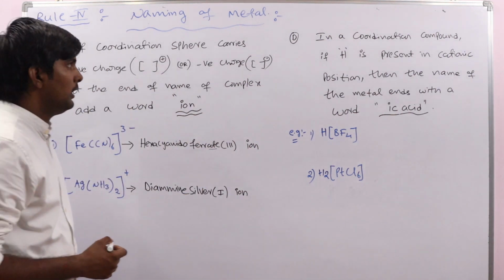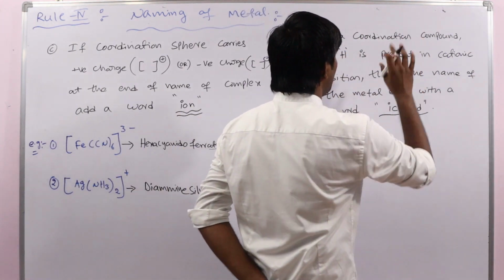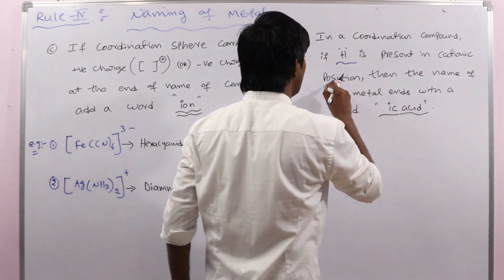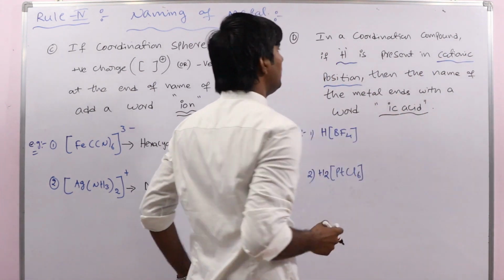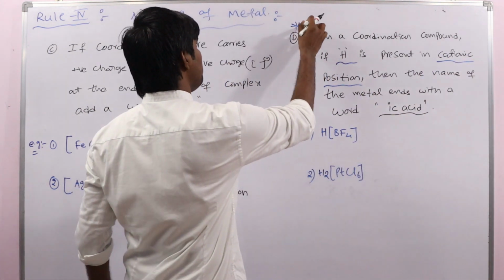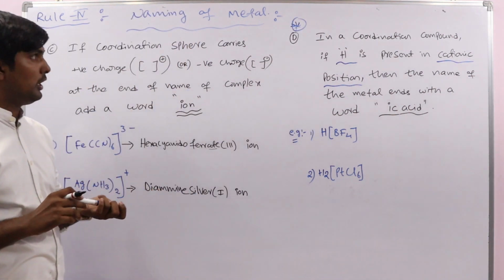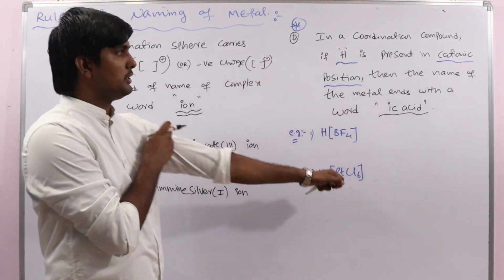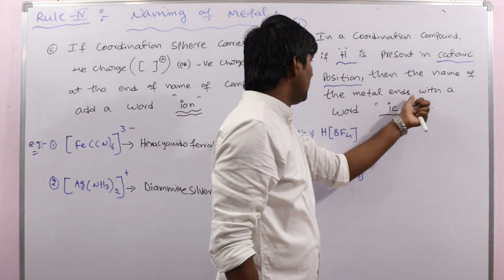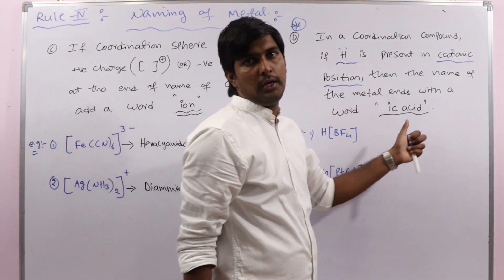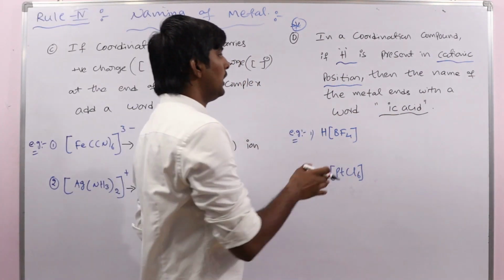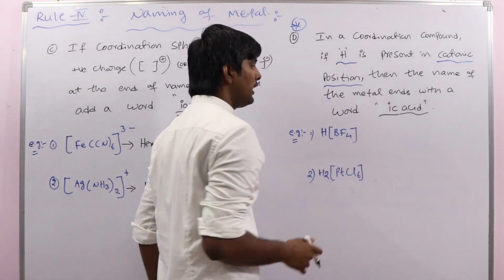Next, the last one. In a coordination compound, if hydrogen is present in the cationic position, this is also a very important rule, then the name of the metal ends with ic acid. So follow all the rules which we discussed, and at the end of the name of the metal add ic acid.